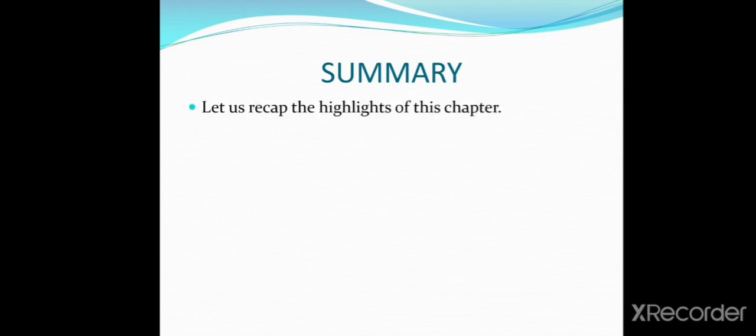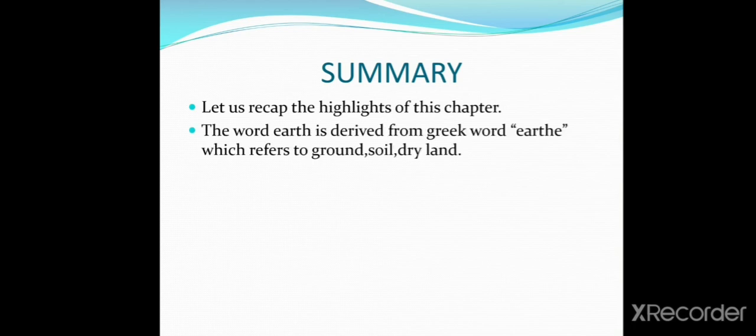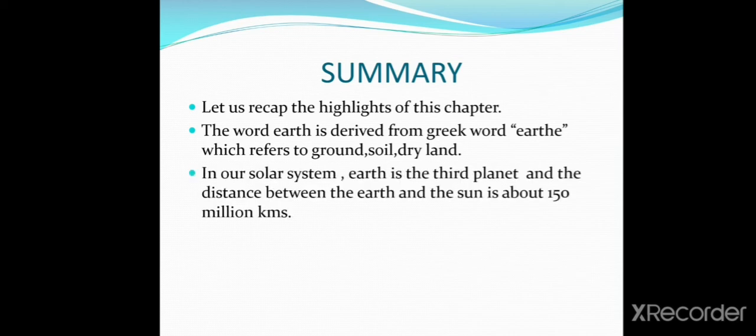Now let us see the summary of what we learned in this chapter. Let us recap the highlights of this chapter. The word earth is derived from a Greek word, erda, which refers to the ground, soil, dry land. In our solar system, Earth is the third planet and the distance between the Earth and the Sun is about 150 million kilometers.